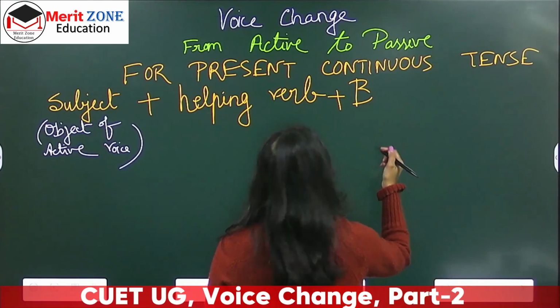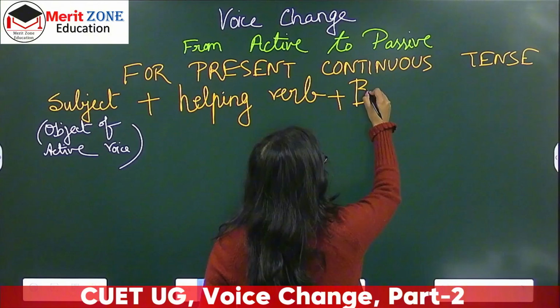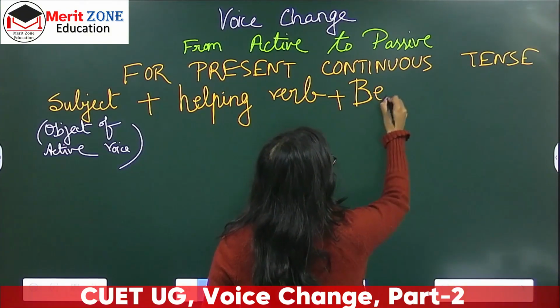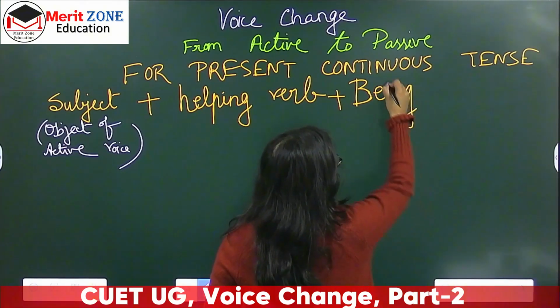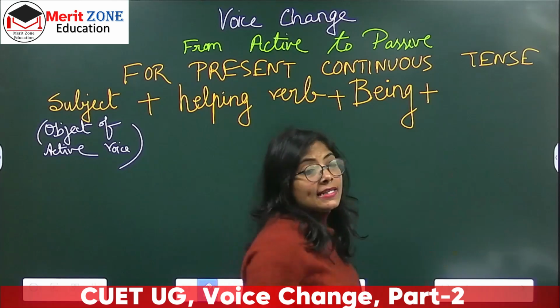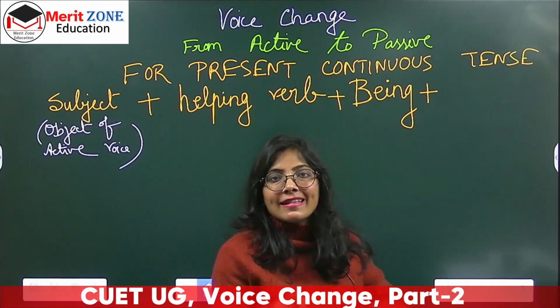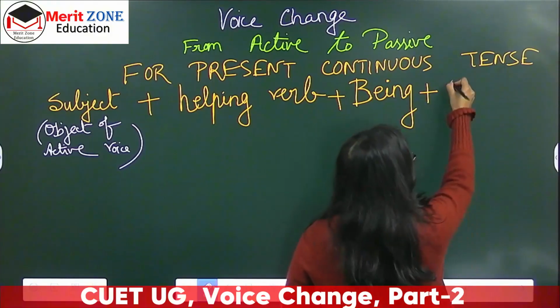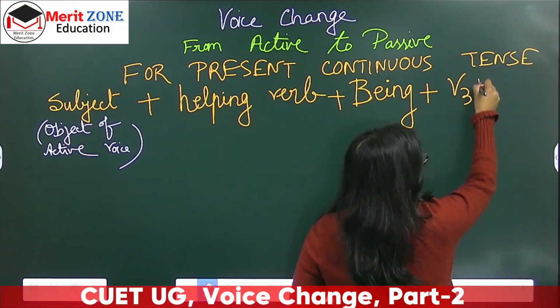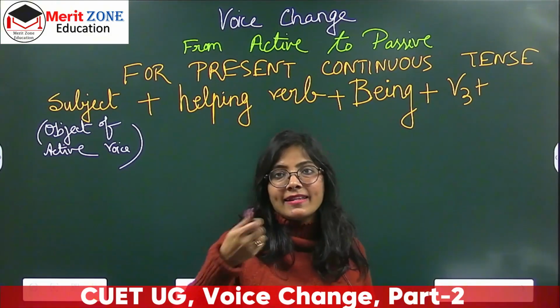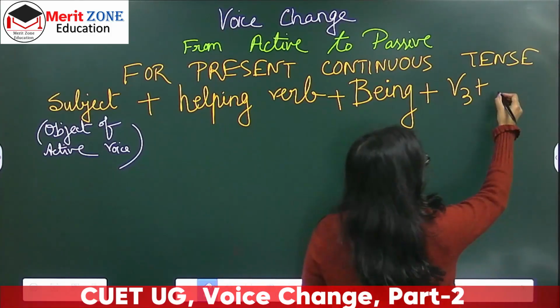Here, being. Then comes V3, the third form of the main verb, similar to simple present tense, plus V3, plus again by, and then object.